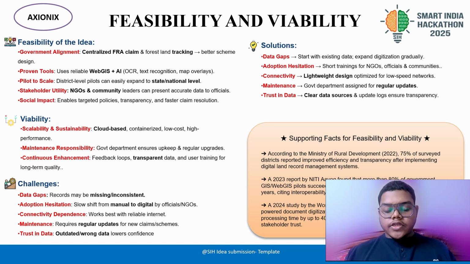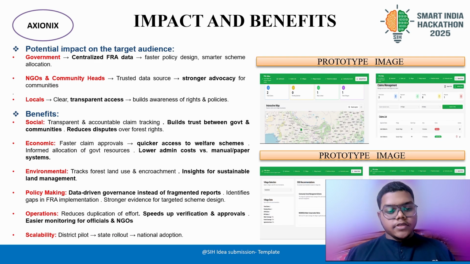Pilot to scale: first, we are trying to implement this platform in district-level pilots and then expand to state or national level. And again, the most important part is social impact. It enables targeted policies, transparency, and faster claim resolution.